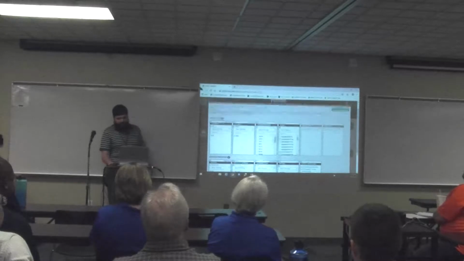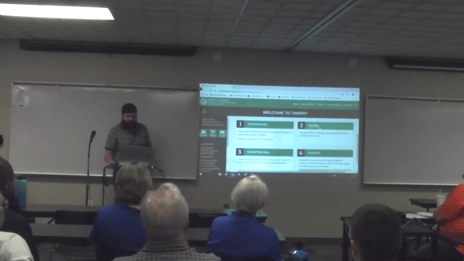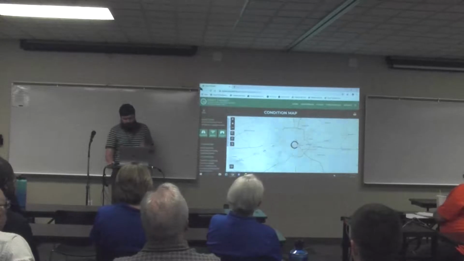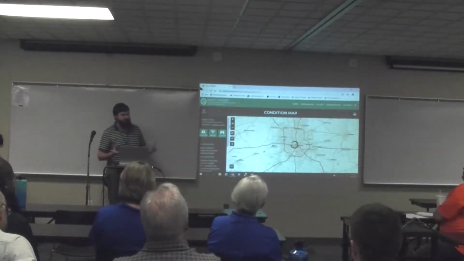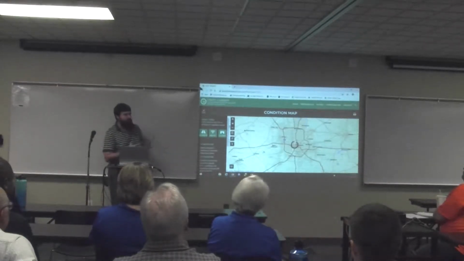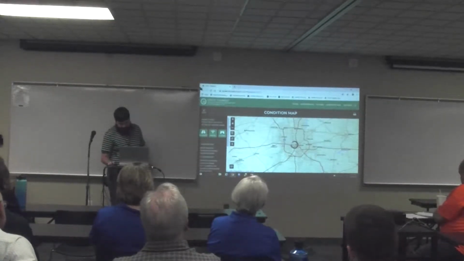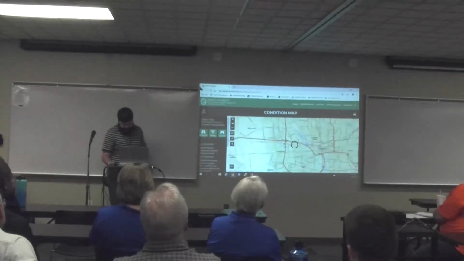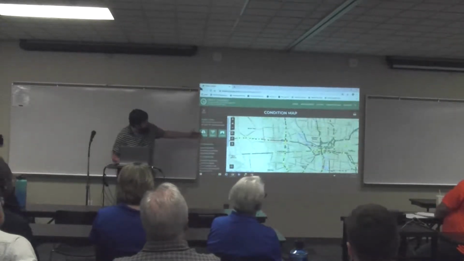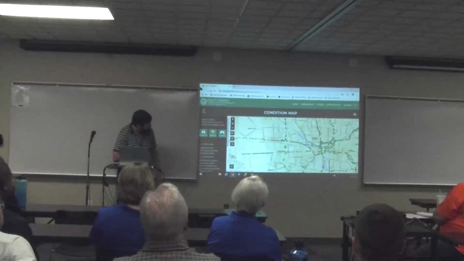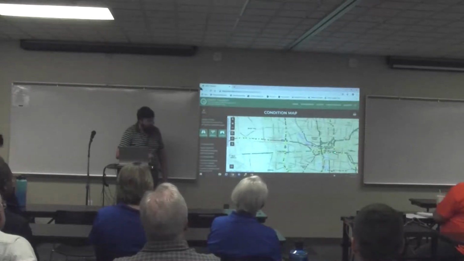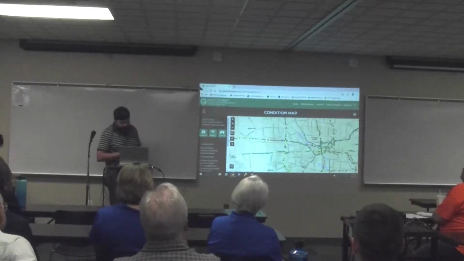So now that you have a filter set, you can take a deeper dive into some information. So we'll go to the condition map. What the condition map does is it gives you a map of the area you've selected to look at, and then once it loads here, you'll see it'll visualize and display the locations of all these different assets within the county. So, as you can see here, we have points, squares, and these line assets all representing these different 3 assets on this side right here.